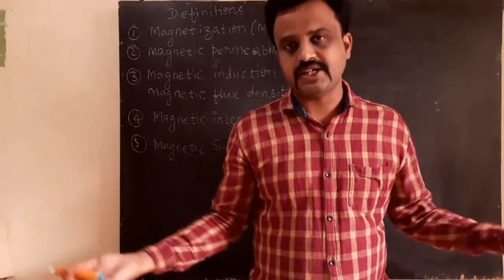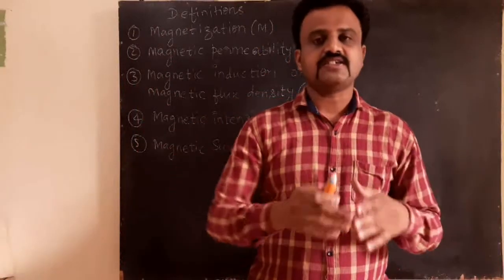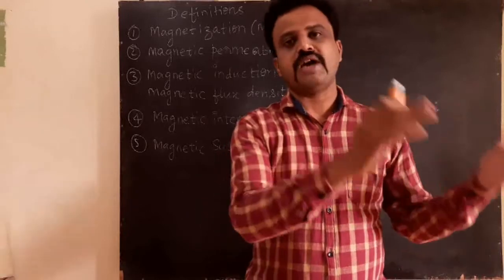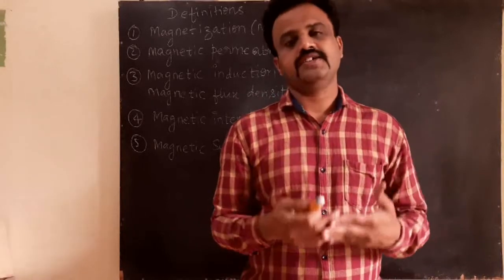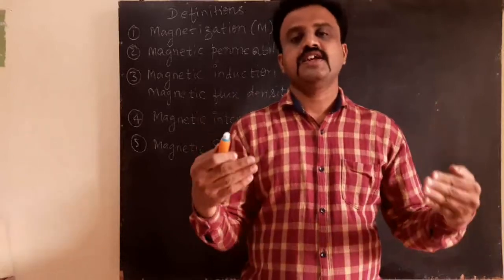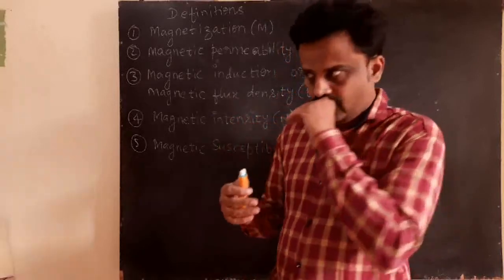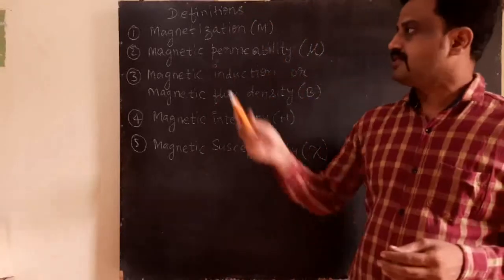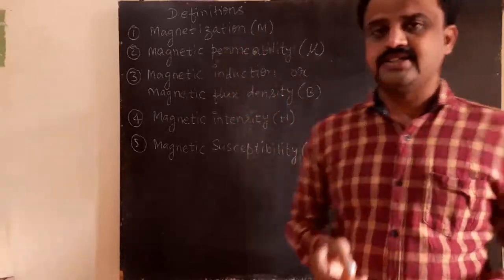Before differentiating the materials based on their magnetic properties, first let us learn various definitions with respect to magnetism. These are the definitions that we, the researchers and scientists, have made in the due course of time. These are the 5 definitions. The first one is magnetization M. What is this magnetization M?